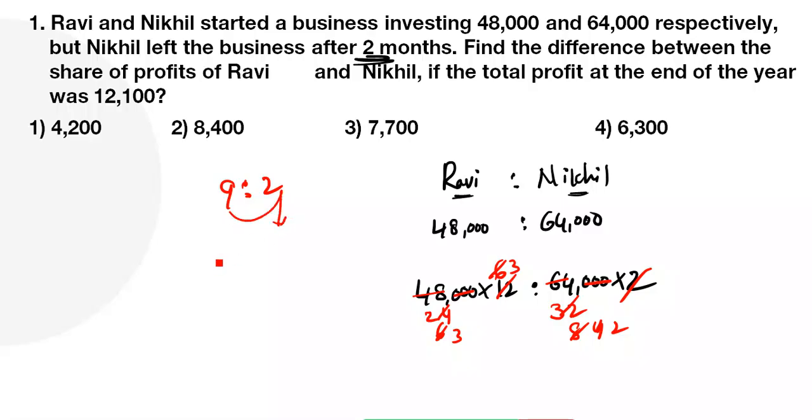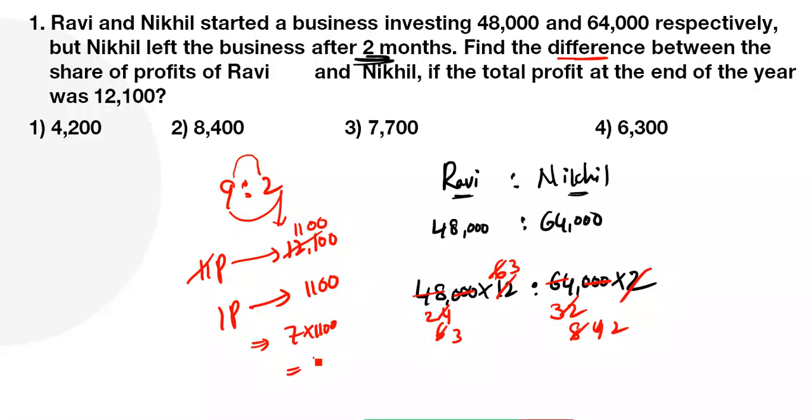Total how many parts? 9 plus 2, 11 parts. 11 parts is equal to 12,100. Now one part is how much? 11 ones are 11, 11 squared is 121, and 2 zeros cancel 2 zeros, so 1100. One part is 1100. We have to find the difference: 9 minus 2 is 7 parts, and 7 into 1100 is 7,700. Option 3 is the right answer.